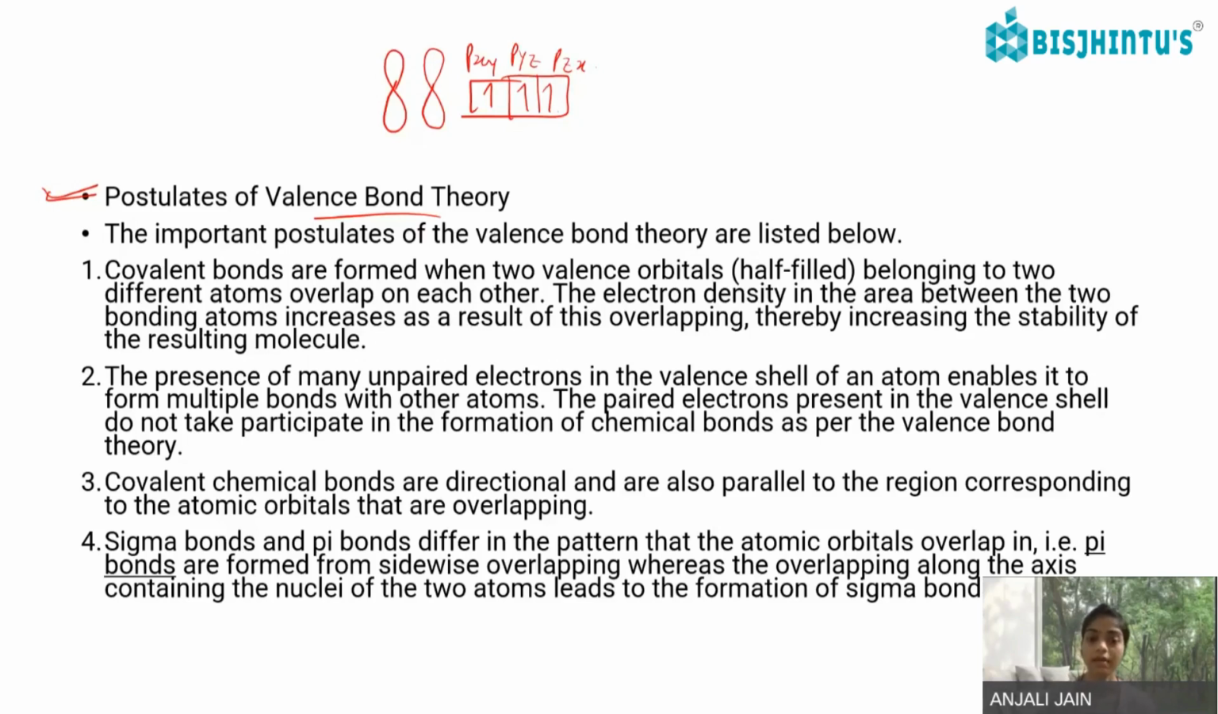The presence of many unpaired electrons in the valence shell of an atom enables it to form multiple bonds with other atoms. For example, in the p orbital, 6 electrons can be filled. It has just 3 electrons, so 3 more electrons can be filled here. So it is half filled.